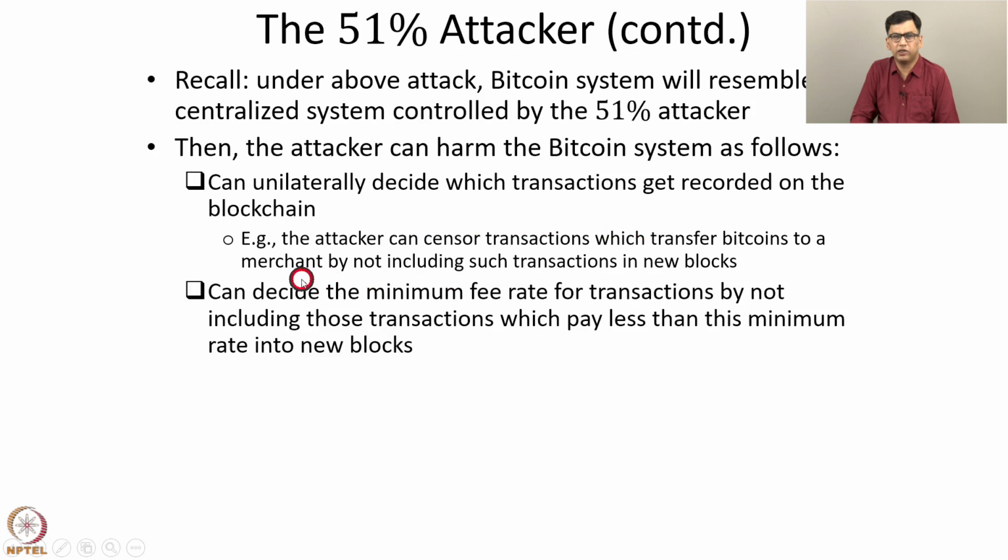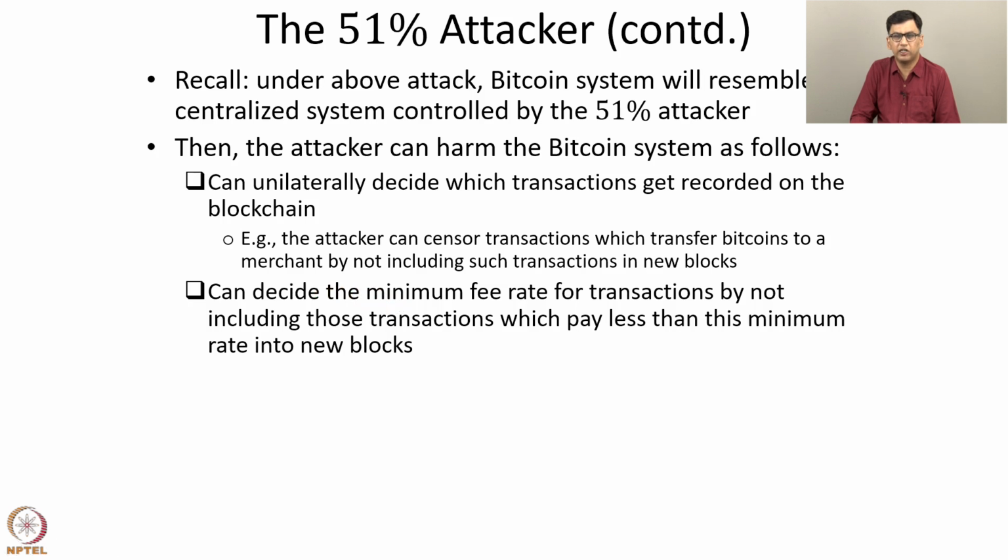Another serious attack is this: we discussed in a previous lecture how the fee rate of transactions is set. But when a 51% attacker is present, the attacker can decide the minimum fee rate for transactions by not including those transactions which pay less than this minimum rate into new blocks. So recall that the 51% attacker is the only entity which adds new blocks to the blockchain.